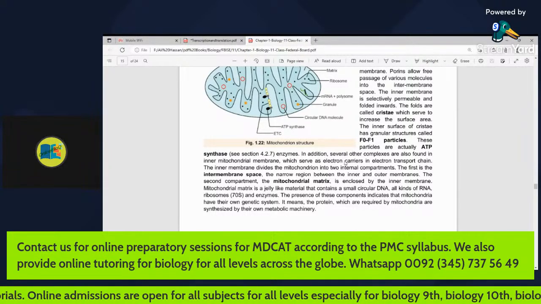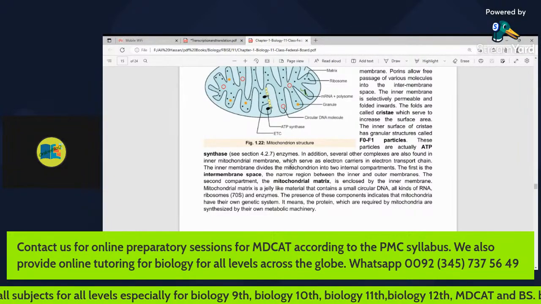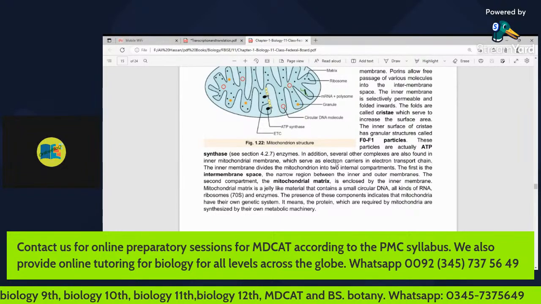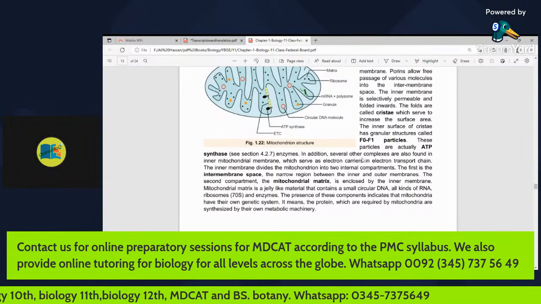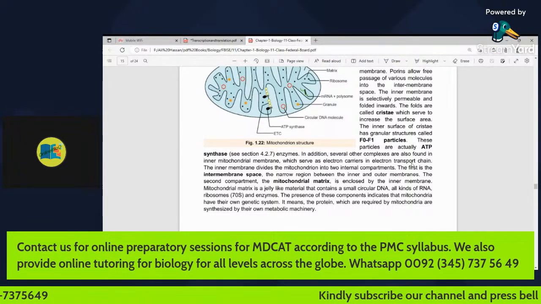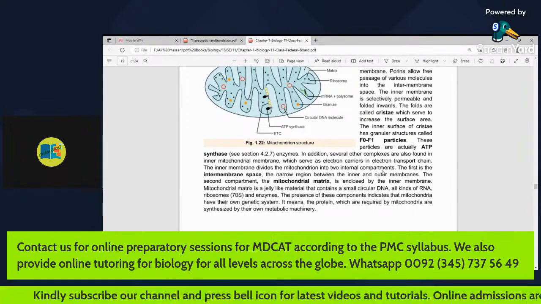In addition, there are several other complexes that are also found in the inner mitochondrial membrane, and these serve as electron carriers in the electron transport chain. The inner membrane divides the mitochondrion into two internal compartments.